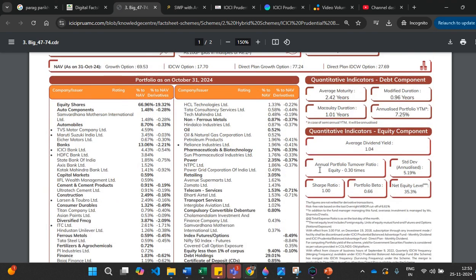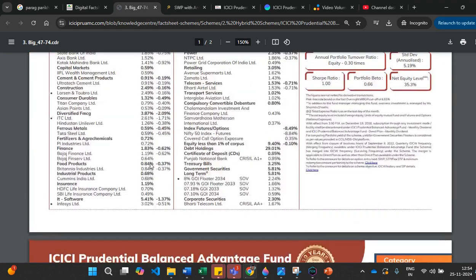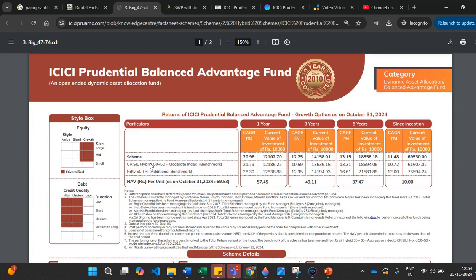Then you can see the Sharpe ratio, portfolio beta, and the standard deviation, and which portfolios they have invested in. So all the details you can see, along with the performance and the riskometer. Everything you can see in the fact sheet. So the fact sheet is a very important place where you can check how exactly your mutual fund is performing.